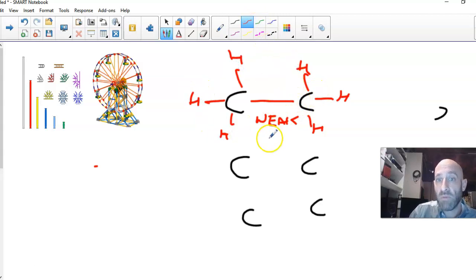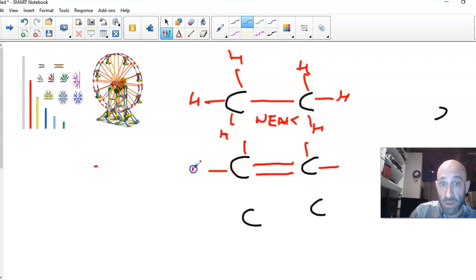The second type of bond is a double bond. That would be like if I was holding with 2 hands. But the problem with this is I can now only form 2 other connections, because now I can only make something that looks like this. And then the third type of bond is a triple bond. These aren't as common. And that leaves us the ability to only make something that looks like this.